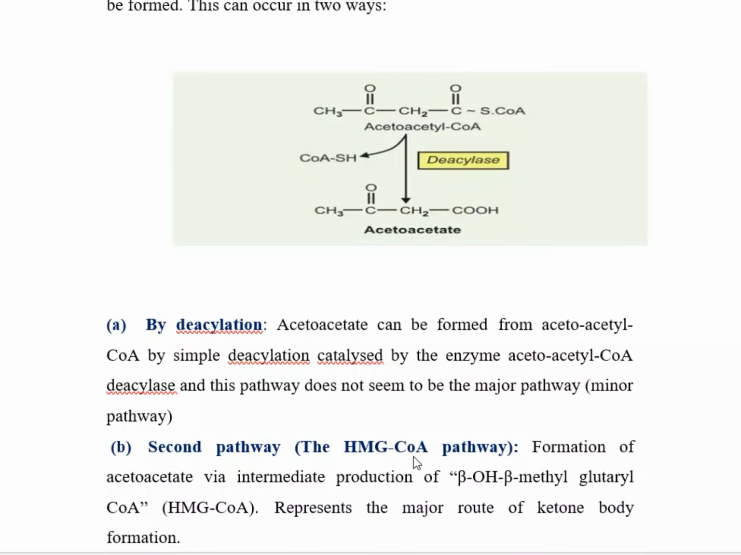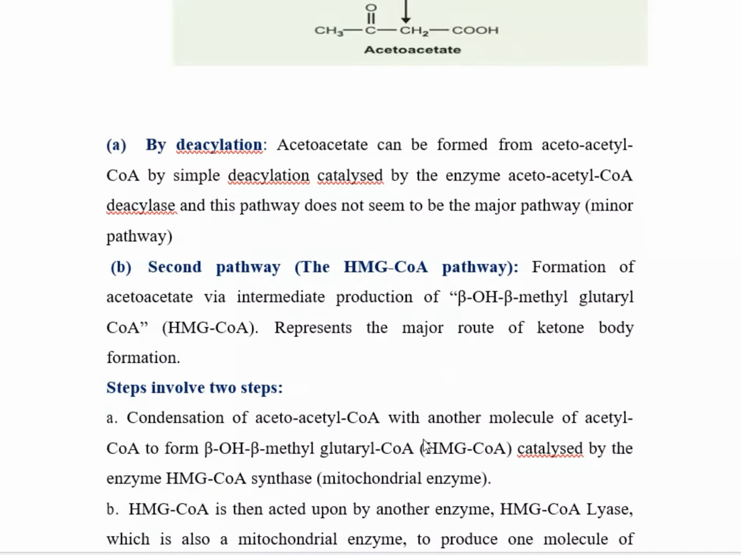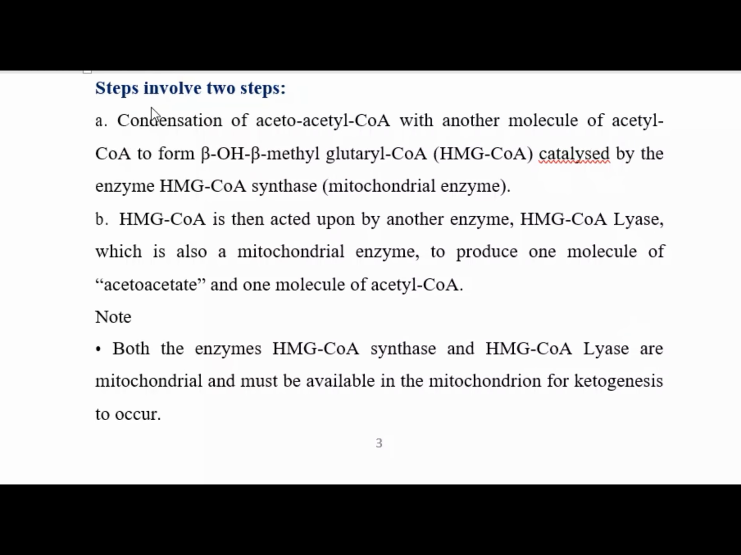Because of that HMG pathway, it can also produce cholesterol. Formation of acetoacetate via the intermediate beta-hydroxy-beta-methylglutaryl CoA, or 3-hydroxy-3-methylglutaryl CoA, that is HMG CoA, represents the major route for ketone body formation. The steps involved are two. Number one, condensation of acetoacetyl CoA with another molecule of acetyl CoA forms HMG CoA, which is catalyzed by the mitochondrial enzyme HMG-CoA synthase.